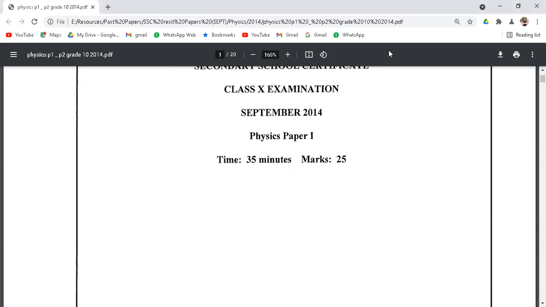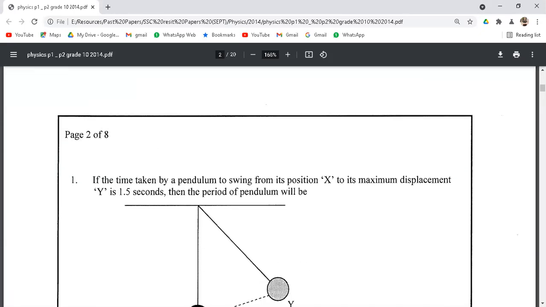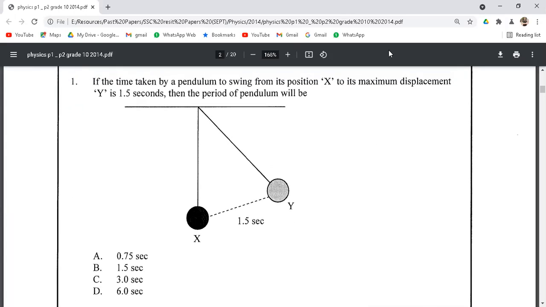So let's see what we have in our question number 1. So here we have our question number 1. If the time taken by a pendulum to swing from position X to the maximum displacement Y is 1.5 seconds, so as we know that this is our mean position and this is our extreme position, we have to calculate the time period of this pendulum.